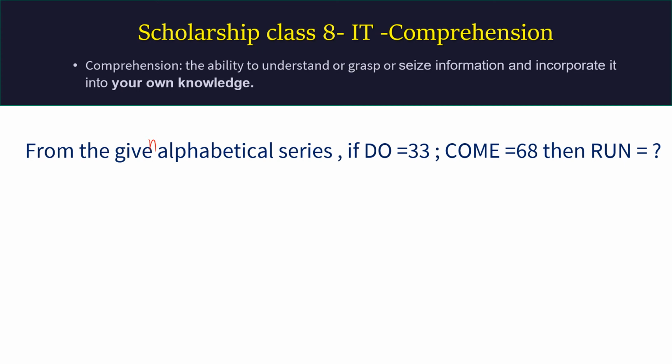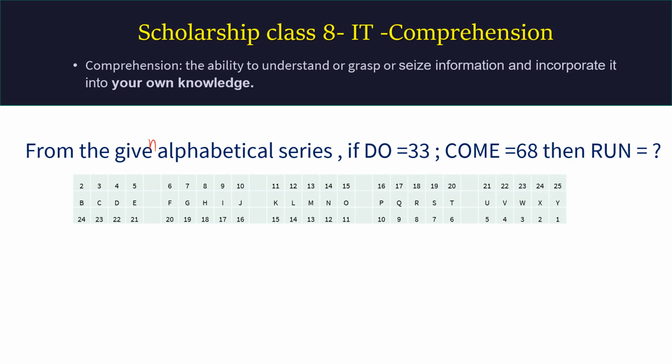So what you will do is, in the rough space given in your question paper, you will make a table like this. What is this table about? This table is about the ABCD series. A will be here, 1 here, and it is 25 here. So you will mark this A to Y.